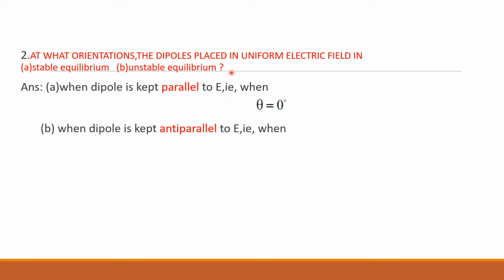Second case, unstable equilibrium, when the dipole is kept anti-parallel to the electric field, that is at 180 degrees. So in these two ways, parallel and anti-parallel, theta 0 and theta 180, the torque will be 0, right? When theta is equal to 0, tau is equal to PE sin theta, so torque will be 0. But these are the positions of stable and unstable equilibrium. In both cases torque is 0, but the net force is not equal to 0. There will be a net force acting on it.